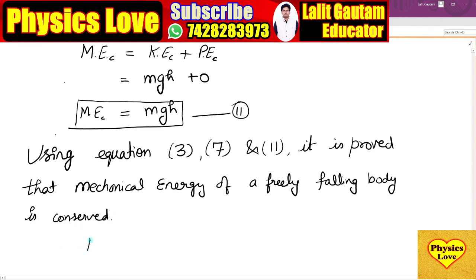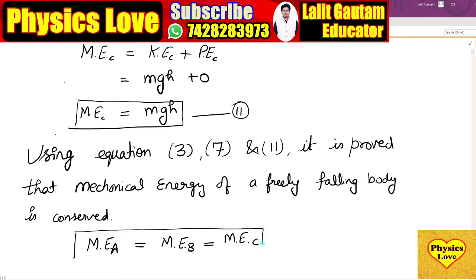So we can write the mechanical energy at point A is equal to the mechanical energy at point B, which is equal to the mechanical energy at point C. So at all these 3 points, the mechanical energy is conserved.